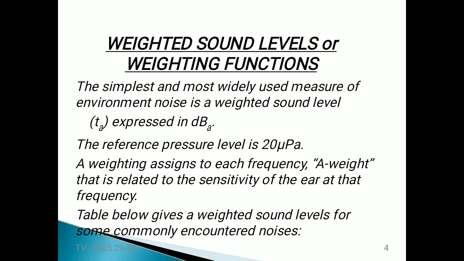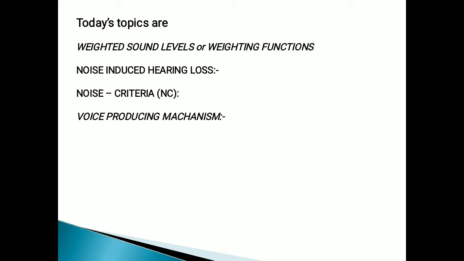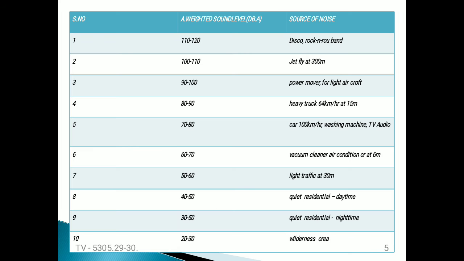This can be explained with the help of a table. The table below gives weighted sound levels for some commonly encountered noises. If you observe this table, it consists of three columns.